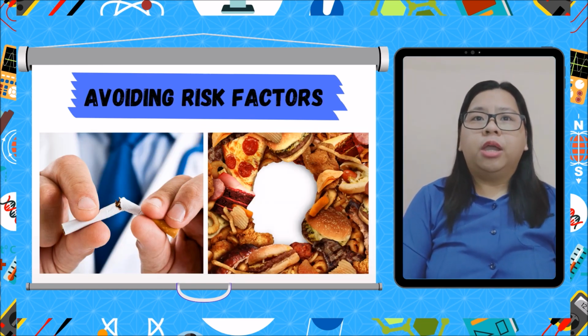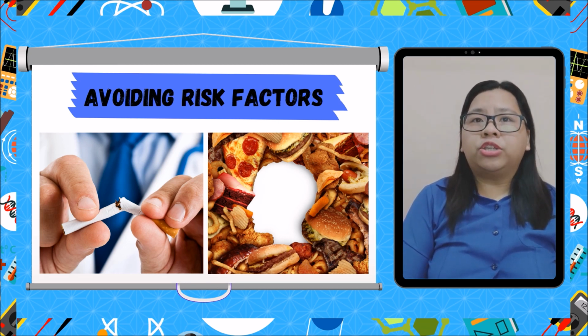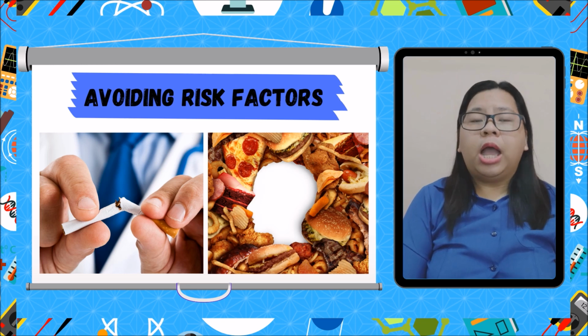Avoiding risk factors. There are factors that may cause circulatory problems. Some of the factors are uncontrollable, such as age and family history. However, controllable risk factors can be managed and reduced to prevent diseases of the circulatory system.